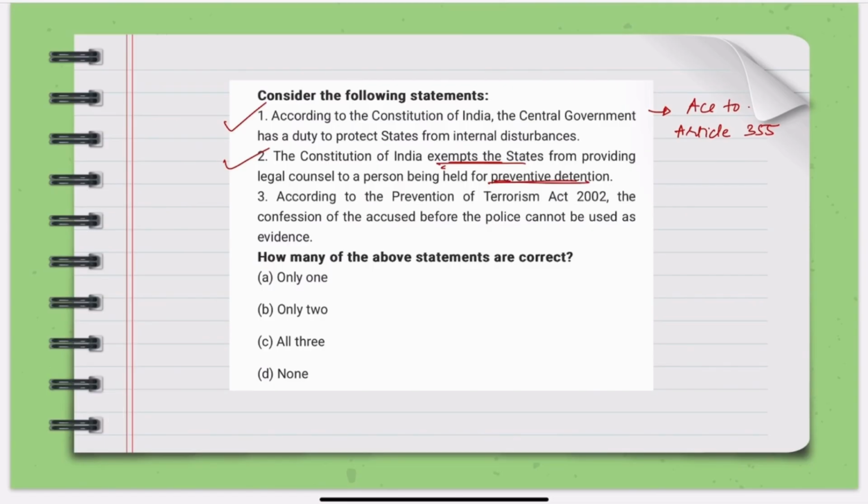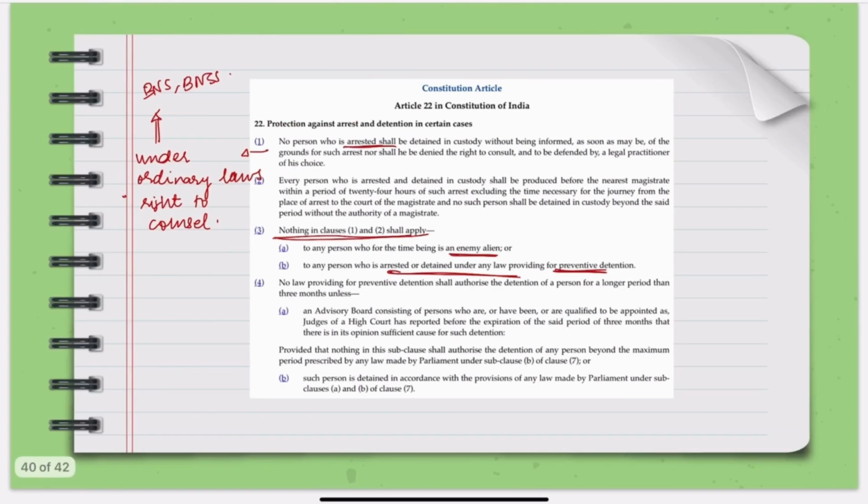Now there are certain rights of the preventive detainee also. The person cannot be detained beyond 3 months unless an advisory board with High Court judges reviews the case and says that there is sufficient reason. Parliament can make laws allowing detention for more than 3 months without an advisory board in special cases like national security and terrorism. The grounds of the arrest must be informed as soon as possible, but not within the 24 hours given here.